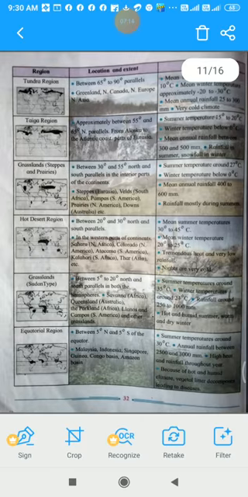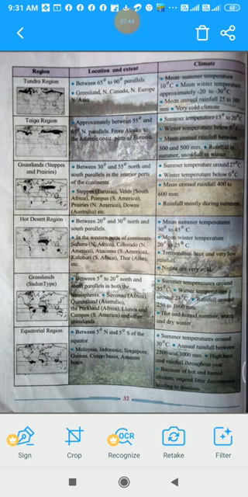Now the hot desert region, located between 20 degrees and 30 degrees north and south parallels. How are they extended? In the western parts of continents: Sahara in North Africa, Colorado in North America, Atacama in South America, Kalahari in South Africa, Thar in Asia, etc. So these are the regions where the hot deserts are extended.